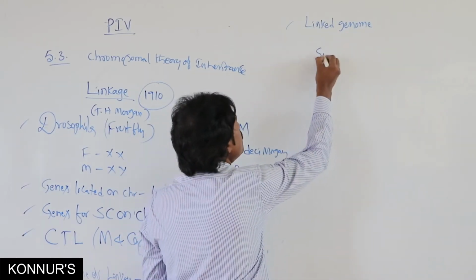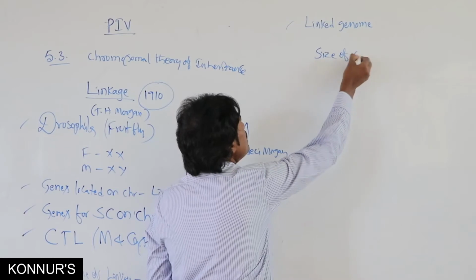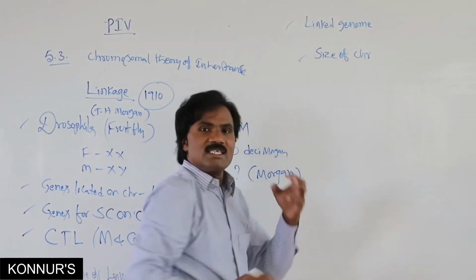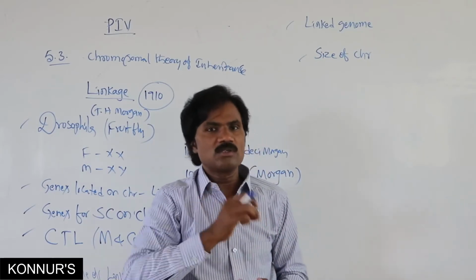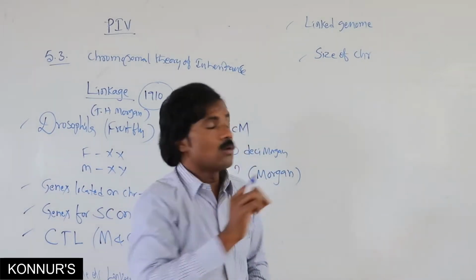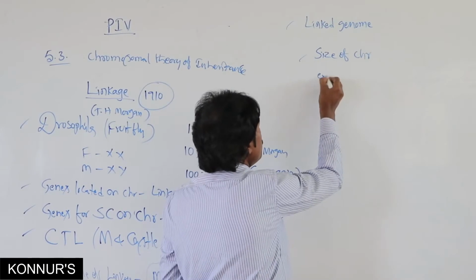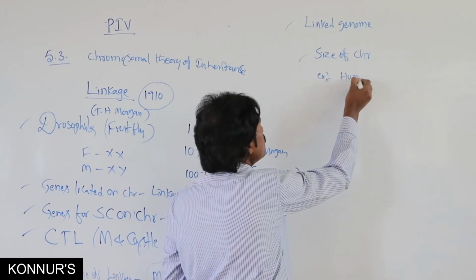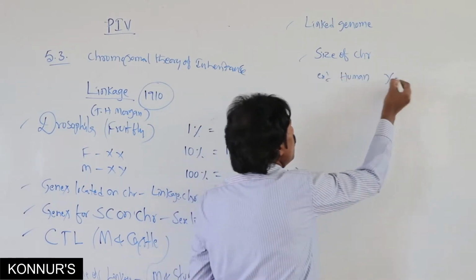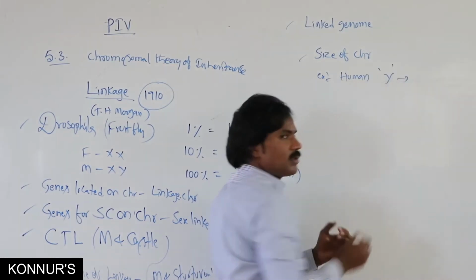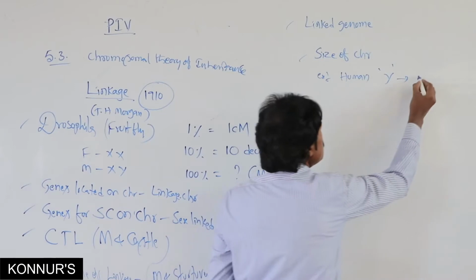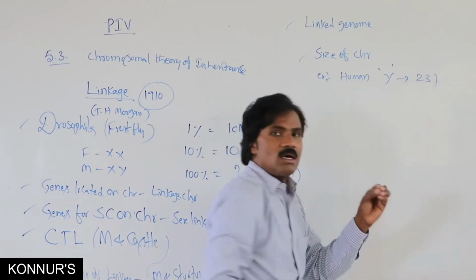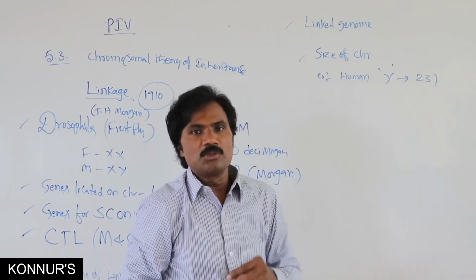It depends upon the size of the chromosome. The smallest chromosome in human beings is the Y chromosome, which has 231 genes, so it is a smaller linked genome.